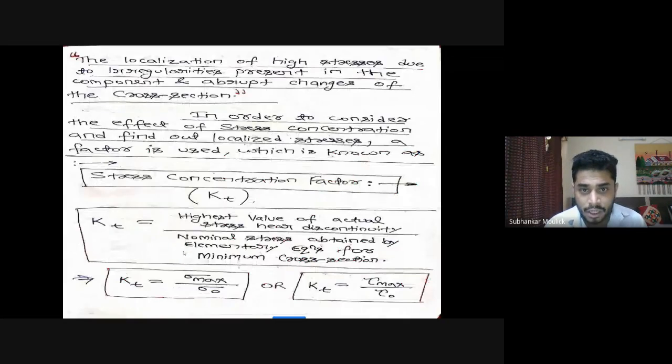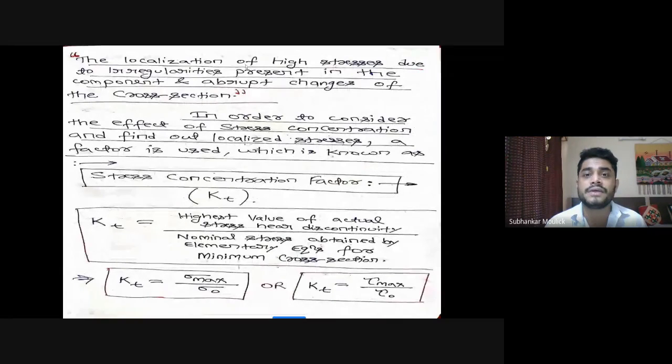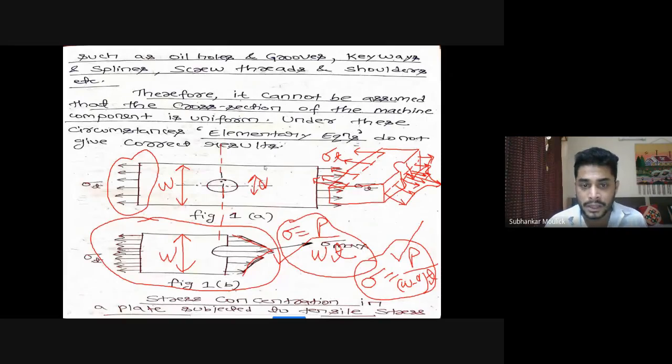That is the definition: the localization of high stresses due to irregularities present in the component and abrupt change of cross section. So in my problem, the irregularity is present in the central point of this plate. Cross section is changing abruptly at the center point of the plate.